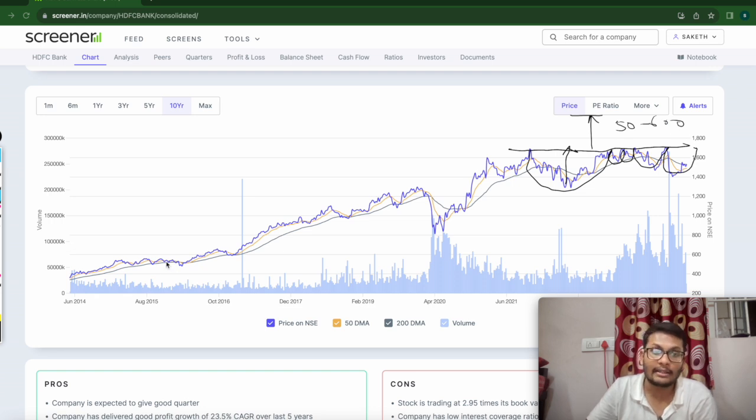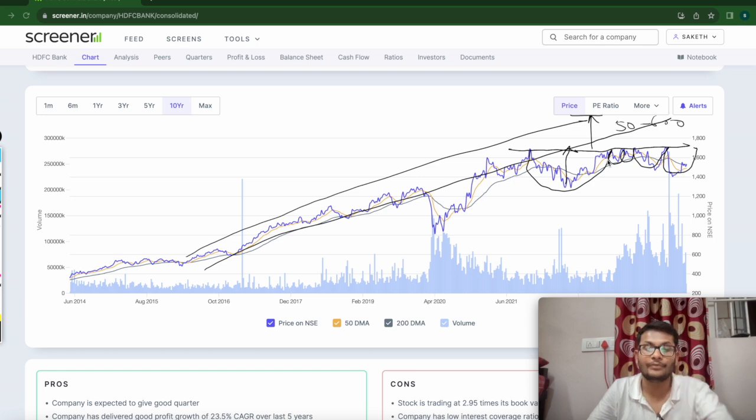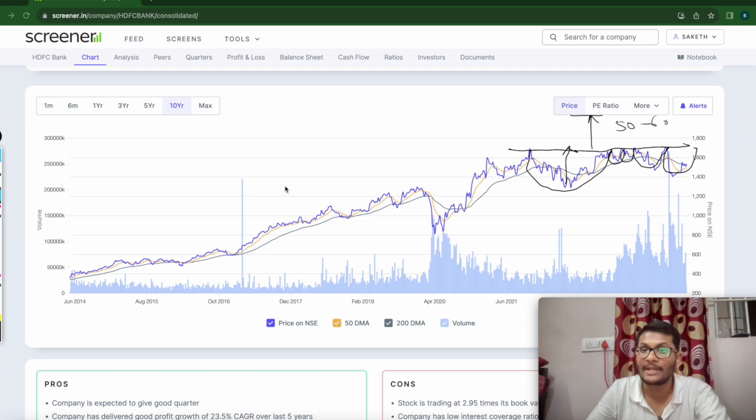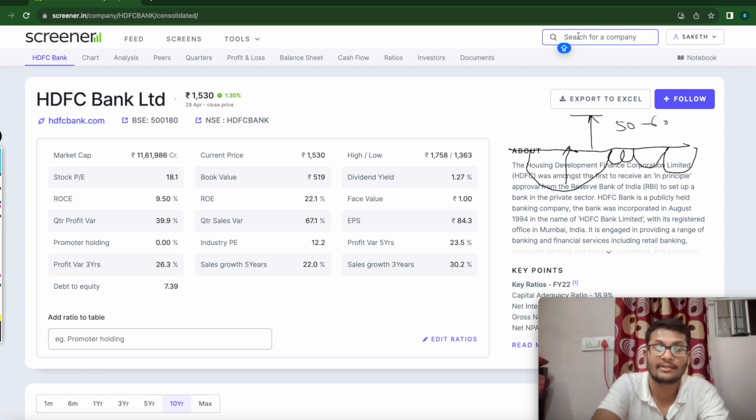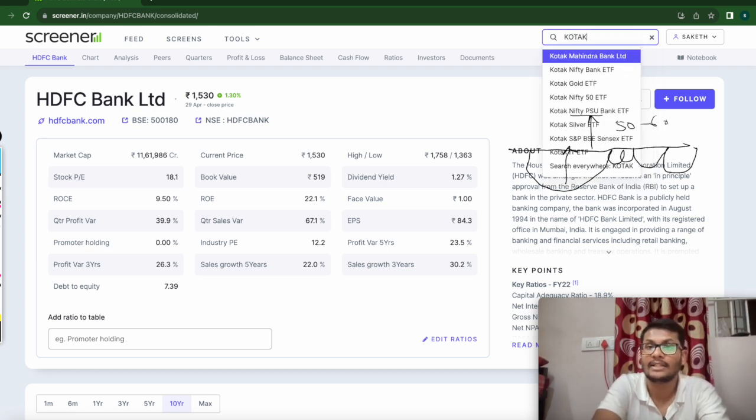Okay, so if you see the trajectory also, there was a line that was formed and it has been sloping. If you project it here, there will be a 50 to 60% gain for HDFC Bank. Okay, same with Hindustan Unilever, there also the same pattern has formed. Same with Kotak Mahindra Bank. So the next one is Kotak Mahindra Bank.